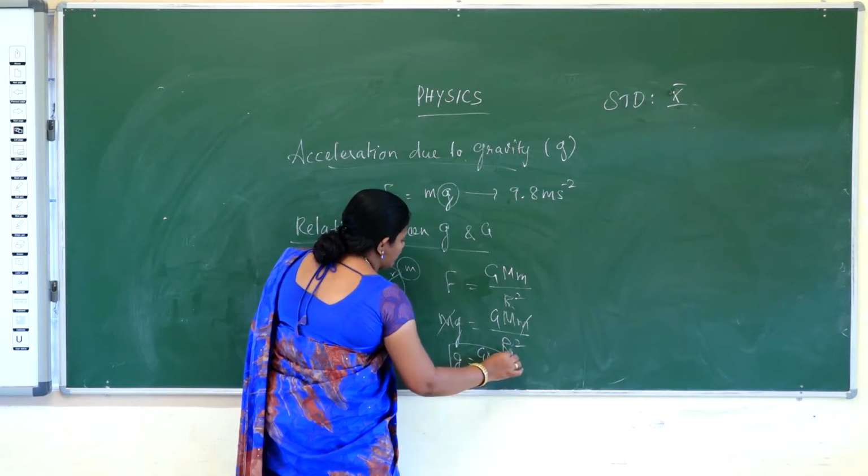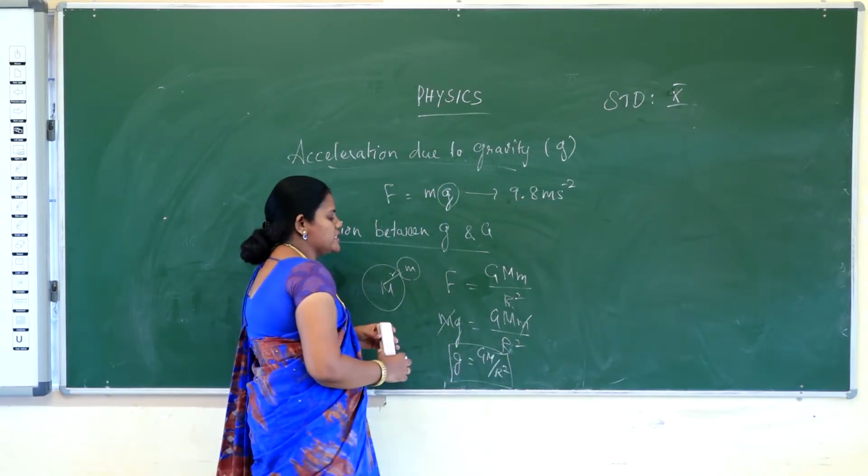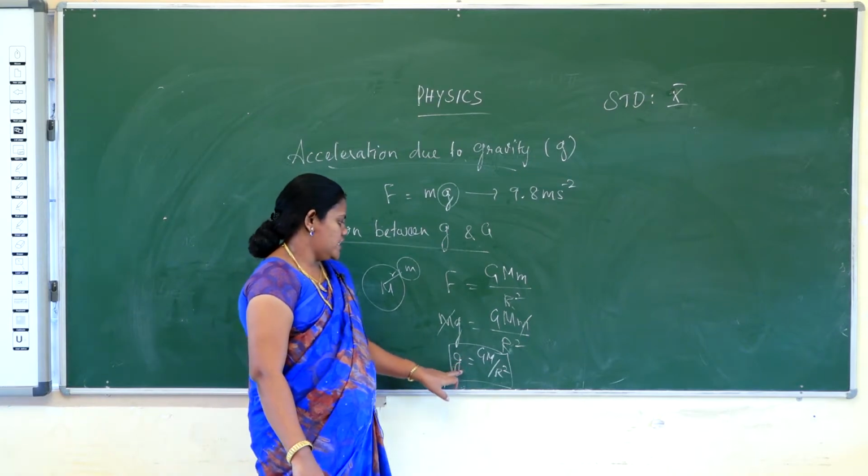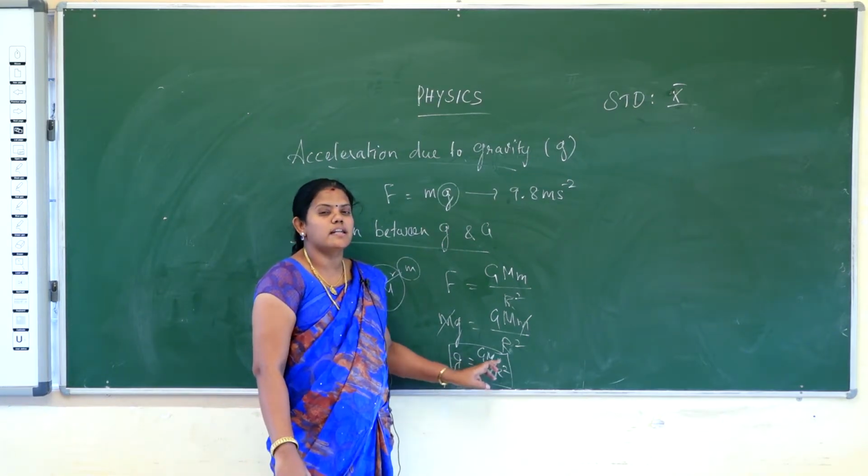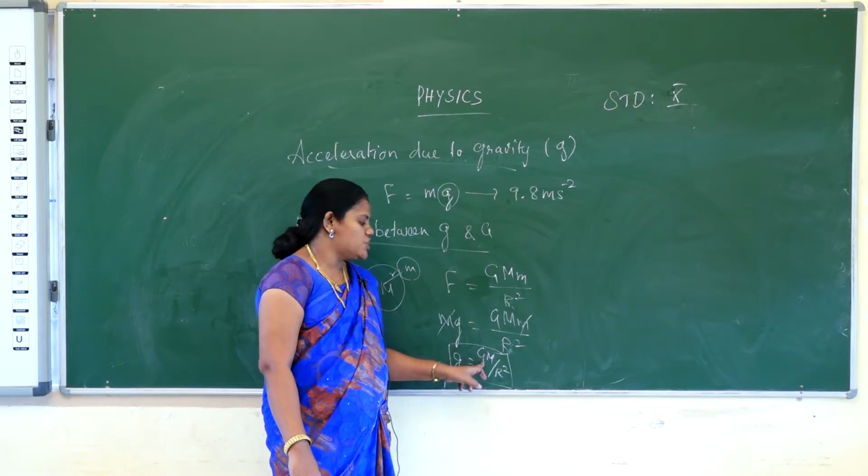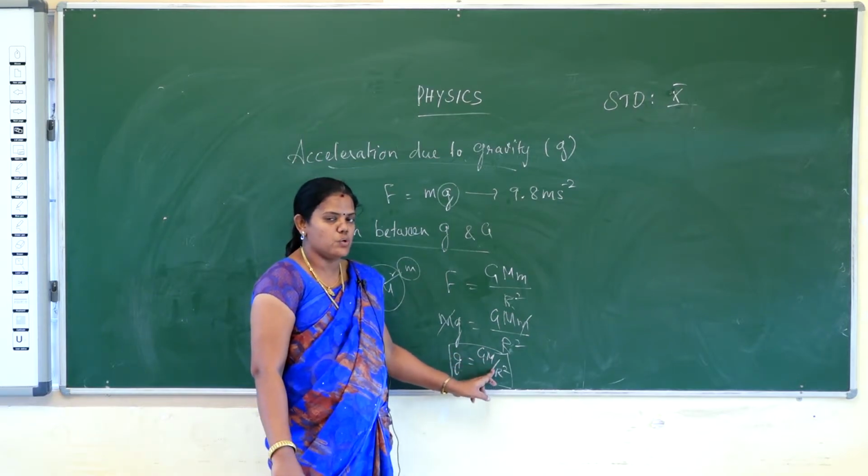That is the relation between capital G and small g. g is equal to G M by R square. That is the relation between g and G, acceleration due to gravity and the gravitational constant.